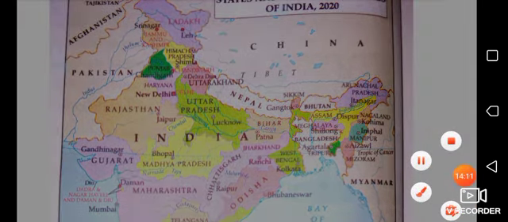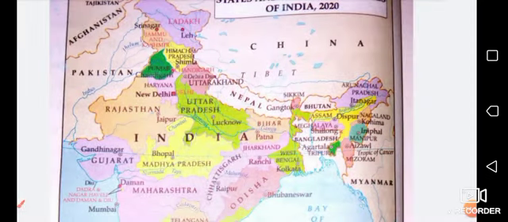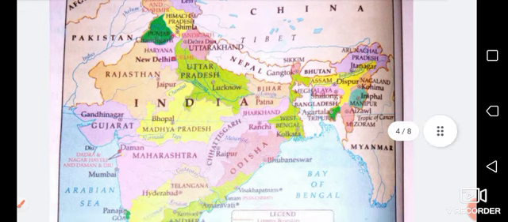So students, India is the seventh largest country in the world, and has the second largest population in the world. India is a land of diverse customs, food, languages, and cultures. India is run by a government chosen by the people of the country. So there is a government who runs this country, and who chooses the government of India? People of the country choose the government of India, and that is why it is also called the Republic of India.